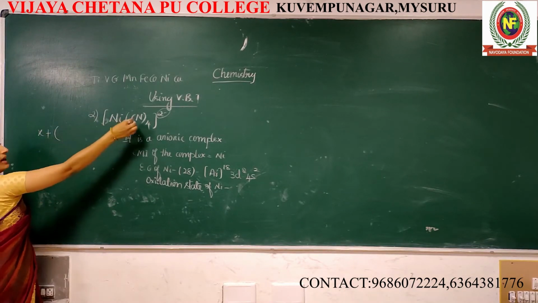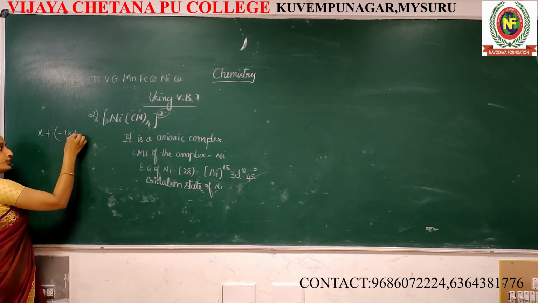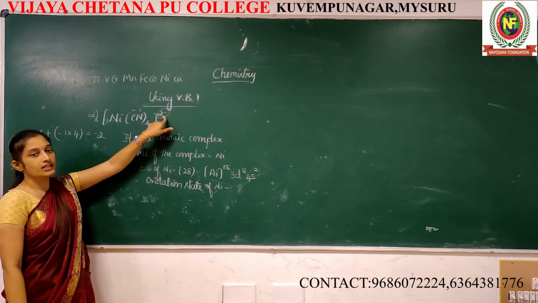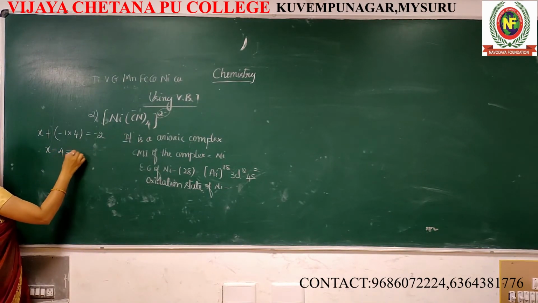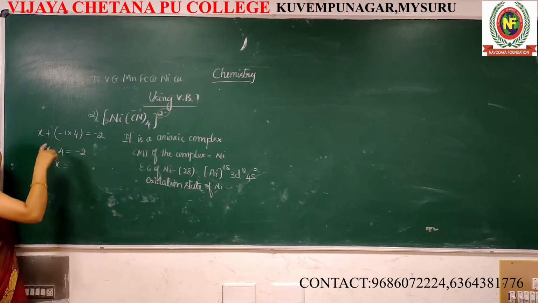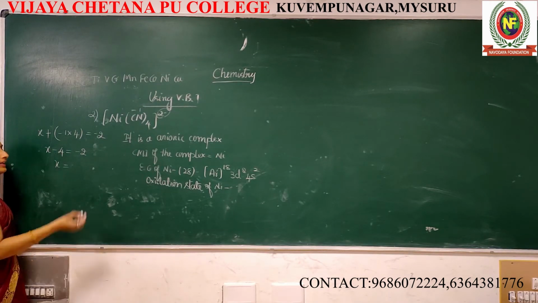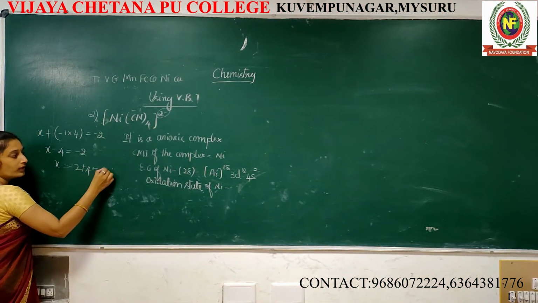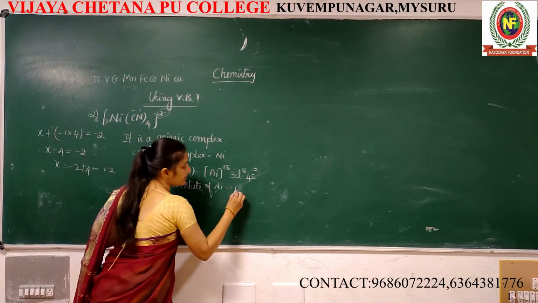Plus -1 because it's an anionic ligand. -1 into 4 is equal to -4, and the overall charge is 2 minus. Now X minus 4 is equal to -2. This minus 4 on the left hand side will come to the right hand side. It becomes -2 plus 4. So overall +2. In the previous case also the same, +2.